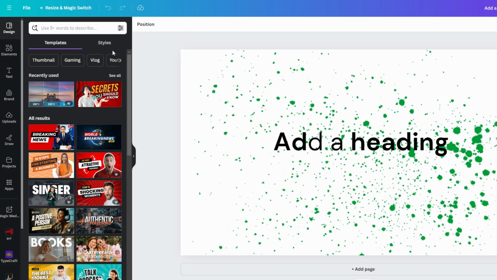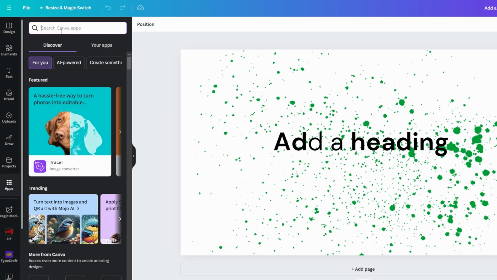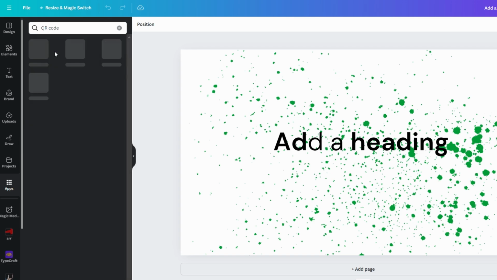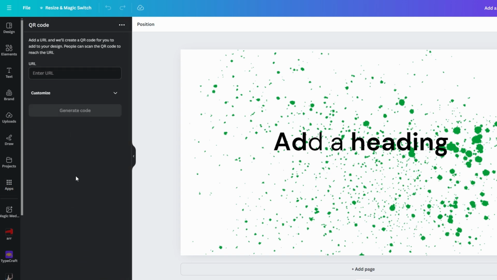On the left hand side of the Canva interface, click on the Apps section, and in the app search bar type QR code and select the QR code app by Canva. Click on Open to launch the app, enter the URL you want the QR code to direct to,